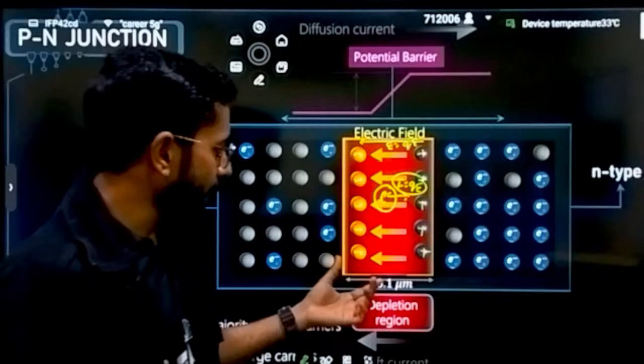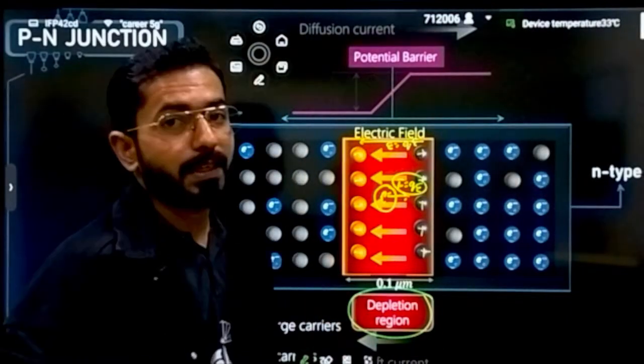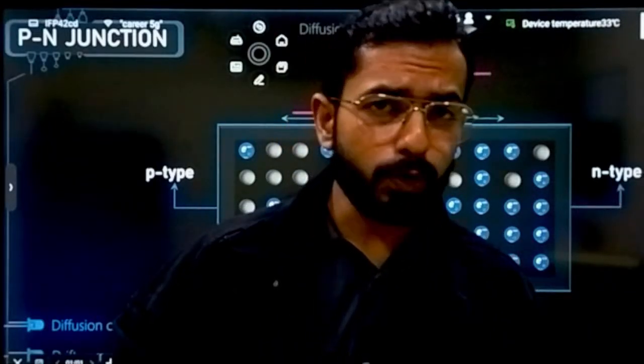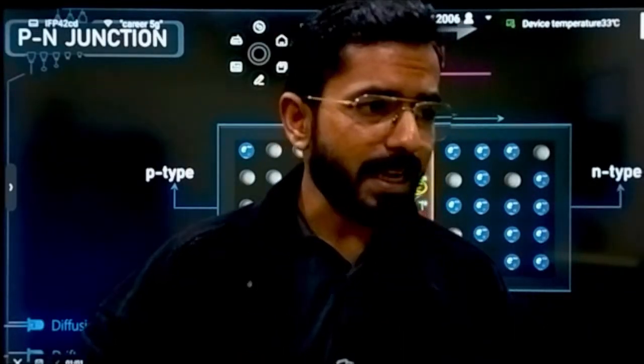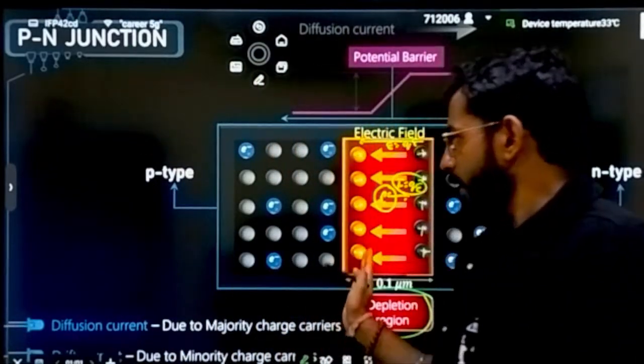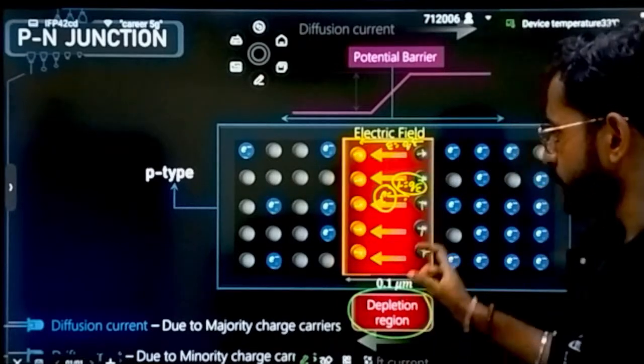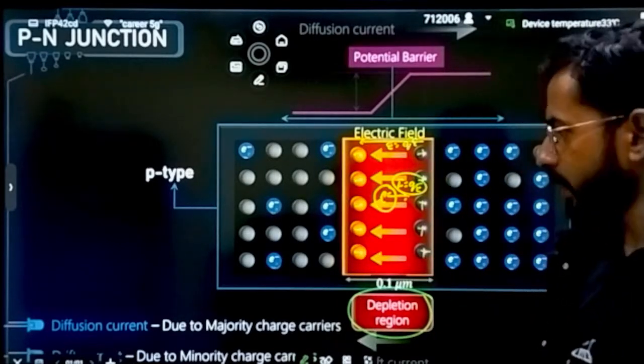That means you will attain a region called the depletion region. The depletion region is a region that is completely devoid of charges due to the recombination of electrons and holes. Correct? And why not all the electron and hole pairs will be shifted, that reason I have also told you. And a diffusion current will be generated. Till here it will be clear.